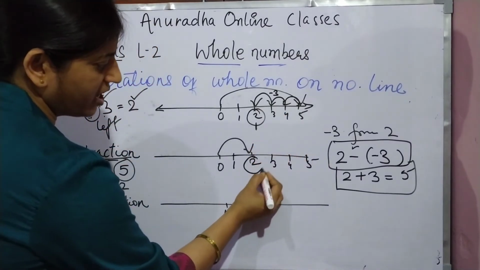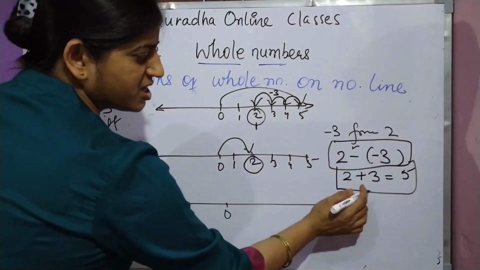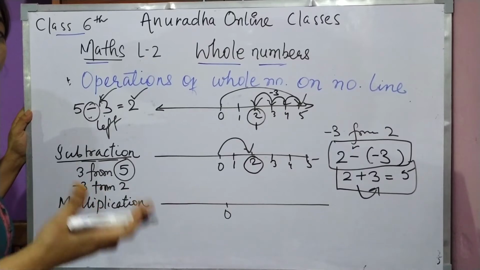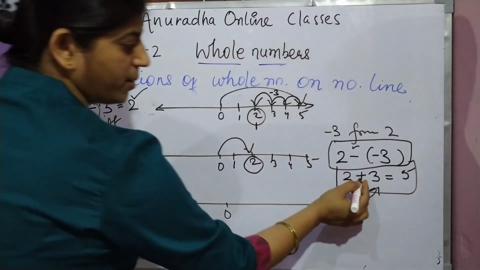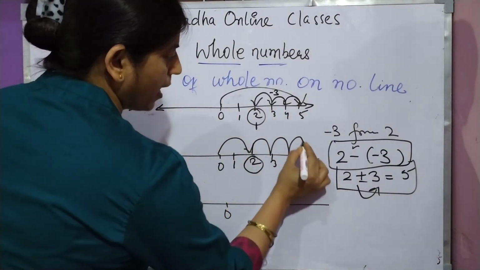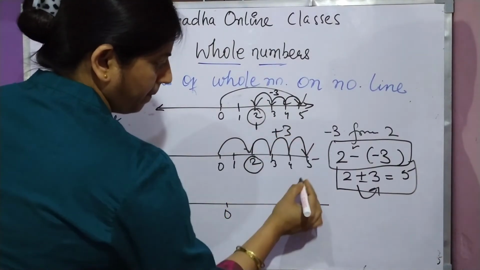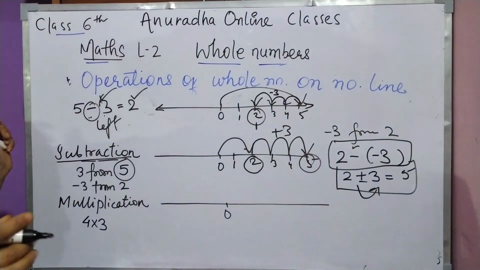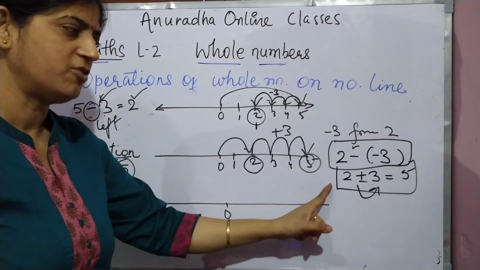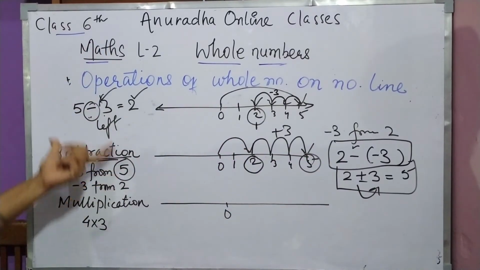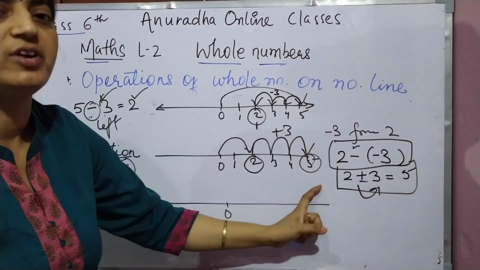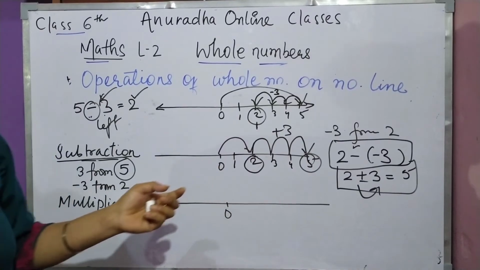So in the beginning we are at 2. Minus minus is plus, means where we have to move? We have to move to the right. Why? Because here the positive sign comes. So 1, 2 and 3. It will be plus 5. Clear? I think it is clear to you. Firstly solve it. Whenever plus, minus, whatever is there, just on the side solve it. Then represent it on the number line.